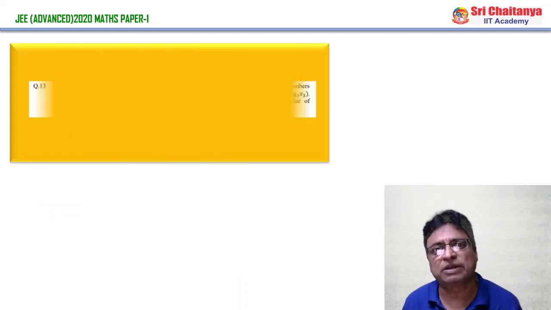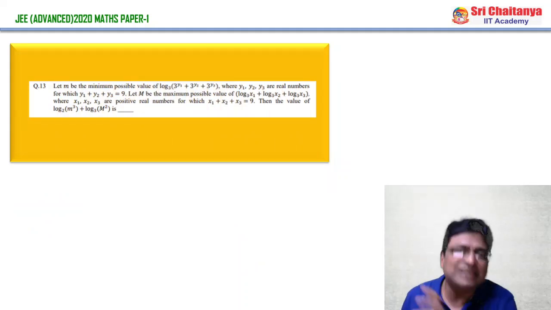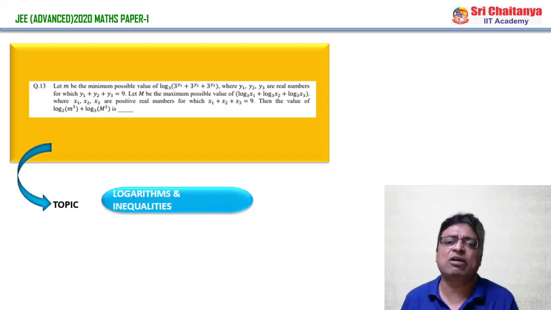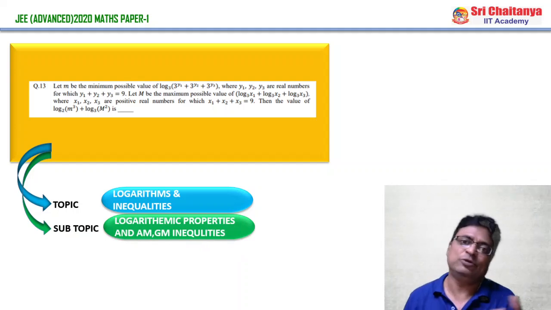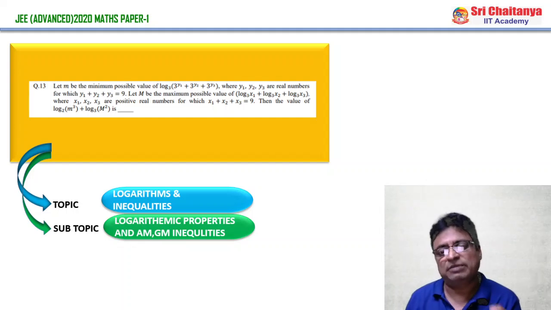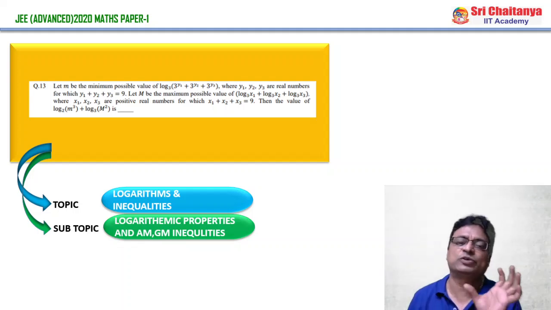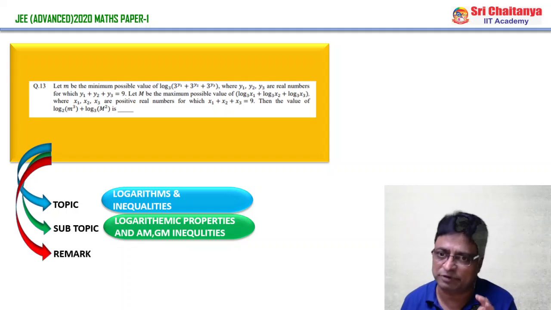And coming to question number 13, this is a tricky question, and the literature itself is completely different when compared with the previous problems. It comes straight away from logarithms and logarithmic inequalities. Here positive real numbers and the concepts of maxima and minima are given. Though it appears as a logarithmic inequality, the arithmetic mean, geometric mean, and their applications are very clear; here we need to apply them. So the subtopic is logarithmic properties and the arithmetic and geometric mean inequality concept.